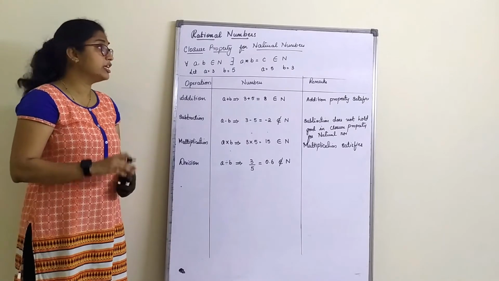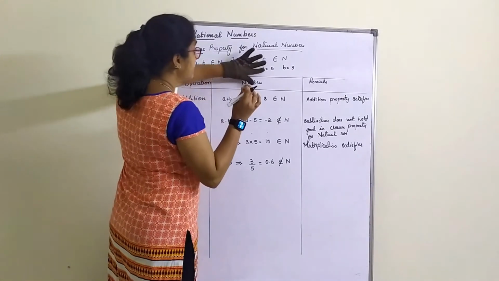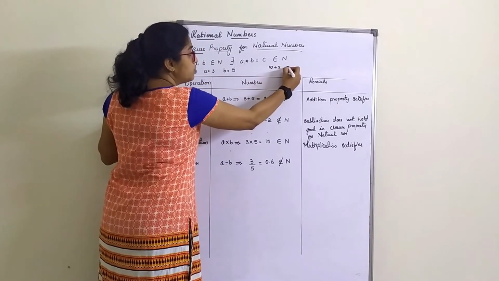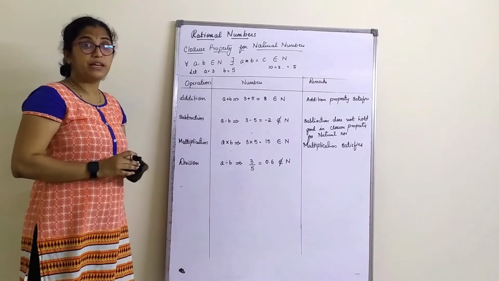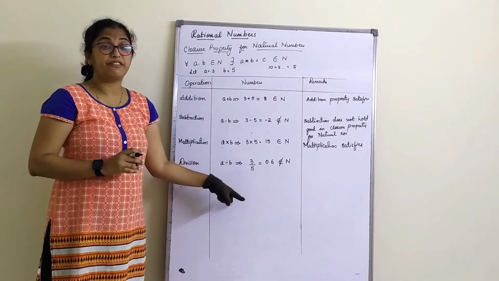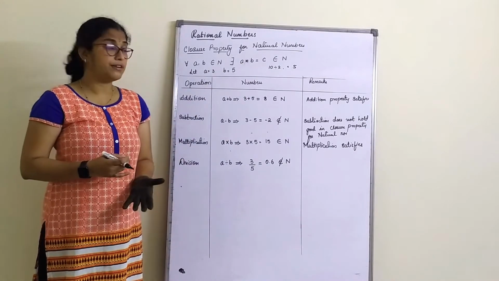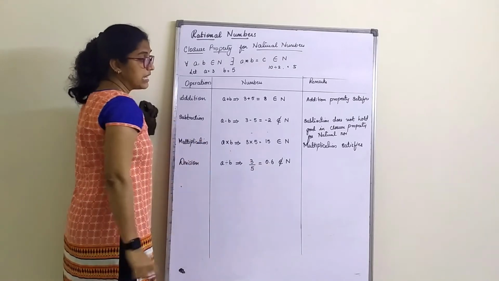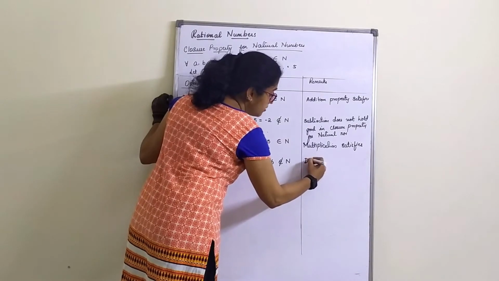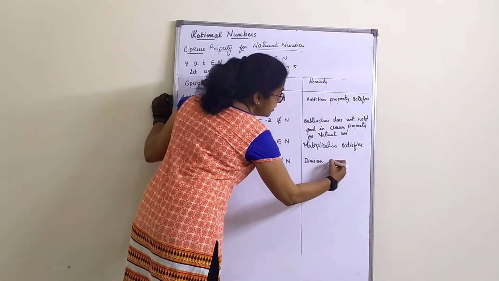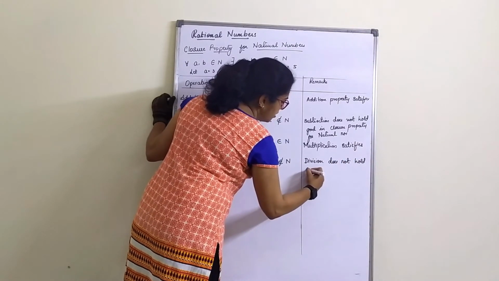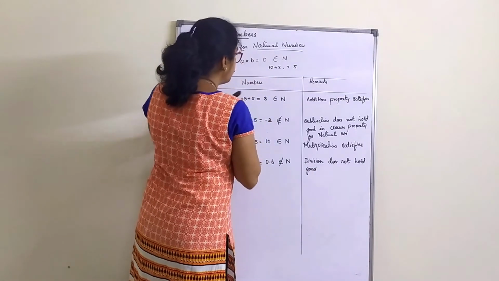0.6 does not belong to natural numbers. Now again it depends. Had you chosen the numbers in such a way that it was 10 and 2, then if you divide 10 by 2, you get the answer 5. The quotient is 5 there, remainder is 0. But here the numbers are not 10 and 2, the numbers are 3 and 5. That means it has to satisfy all sets of numbers. So 0.6 does not belong to natural numbers. So I can say division does not hold good, or division does not satisfy. Either of the two you can write.